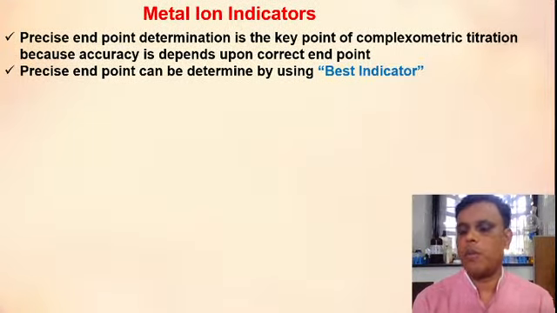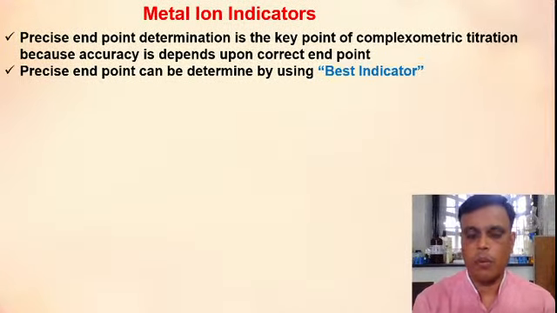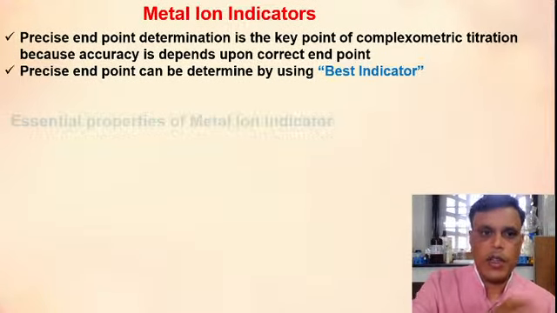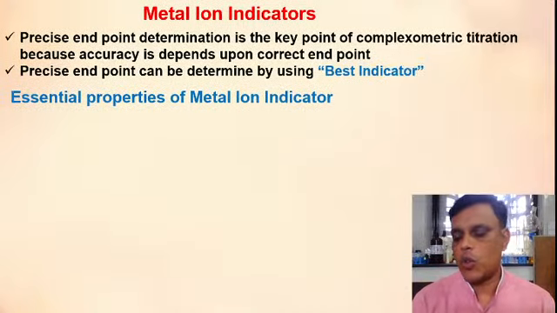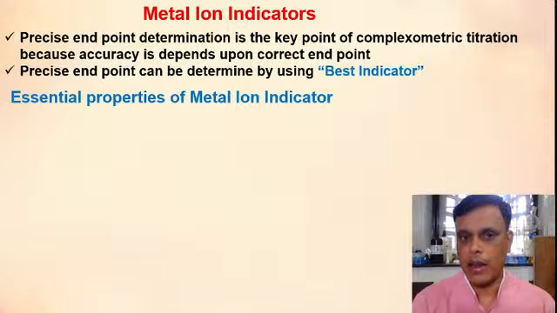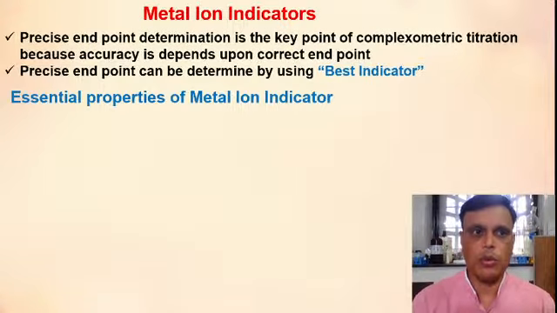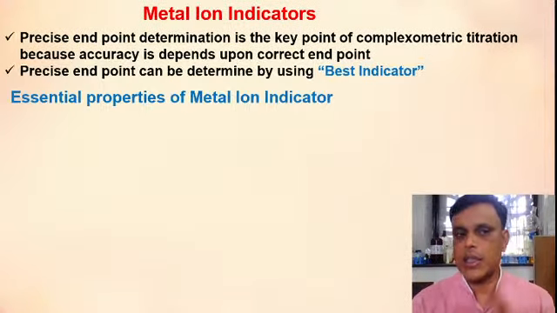ऐसे कौन से properties है कि जो indicator को best करते हैं, that property we will see today. ठीक है? So we will see the essential properties of metal ion indicator. This is our today's topic. क्या है topic? Essential properties of metal ion indicator, so that metal ion indicator can act as a best indicator, or which will give you a correct or precise endpoint.